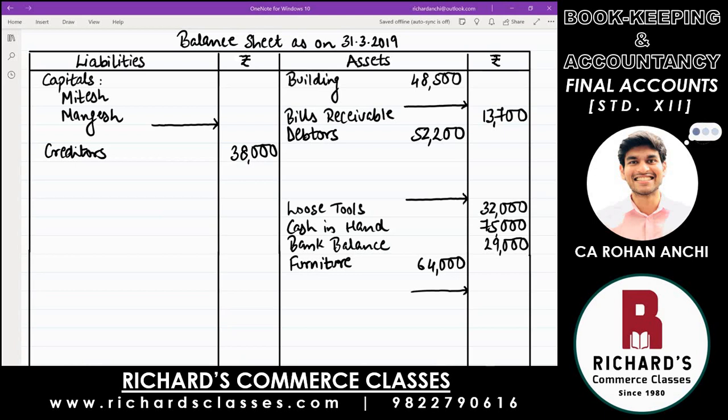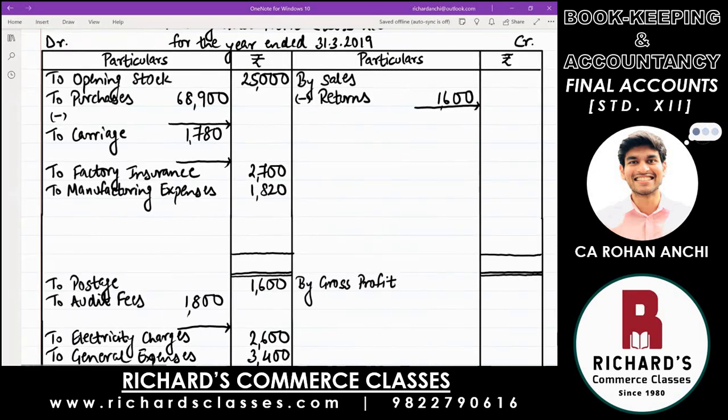Then next is sales, that is on the credit side of trading account. We have written the word by sales, write down the amount 1,75,000. From this, deduct the returns and tell me the net sales in the outer column. 1,73,400.